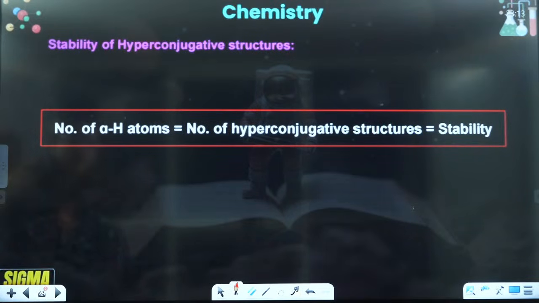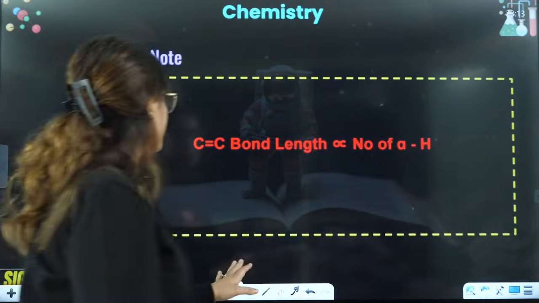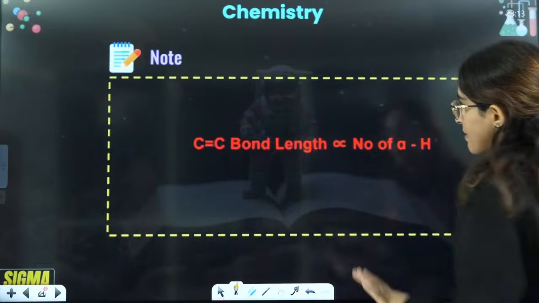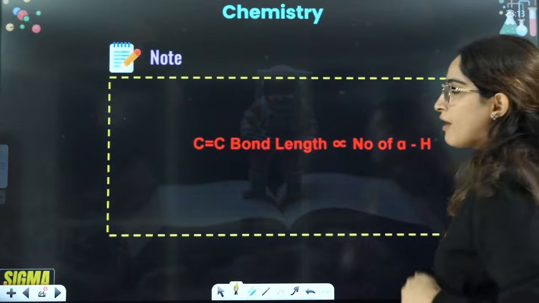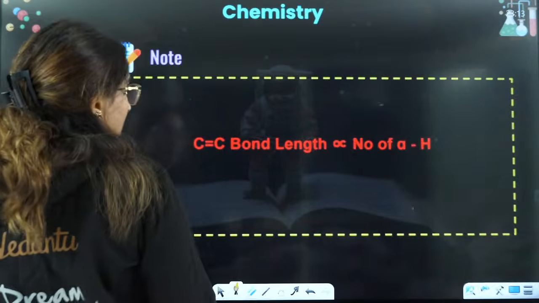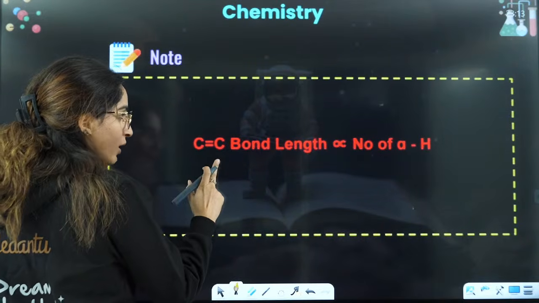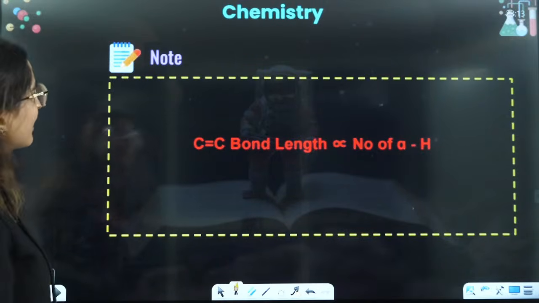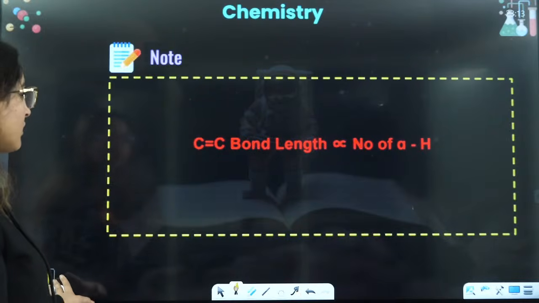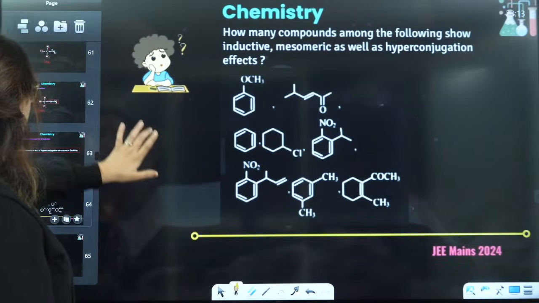What about this one, everyone? Number of alpha hydrogens will tell you the number of hyperconjugating structures, and that will tell you the bond strength, right? Now always remember, carbon double bond carbon bond length will define the number of alpha in case of C double bond C. In the case of double bond, the hyperconjugating structure will be told by the bond length here, right? You don't have to give that much importance to that. Even if you know this thing, even then you will be able to solve it, right?